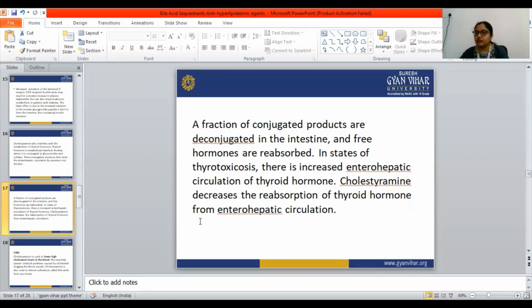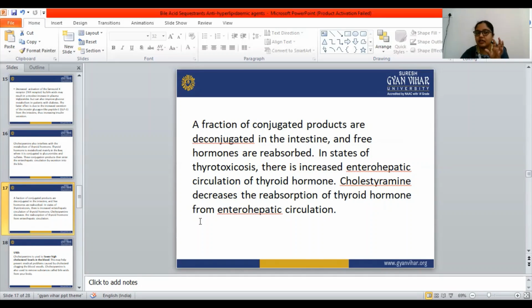They bind with that negatively charged component and inhibit the lipid solubilizing activity. When the lipid solubilizing activity is inhibited, that blocks the cholesterol absorption.